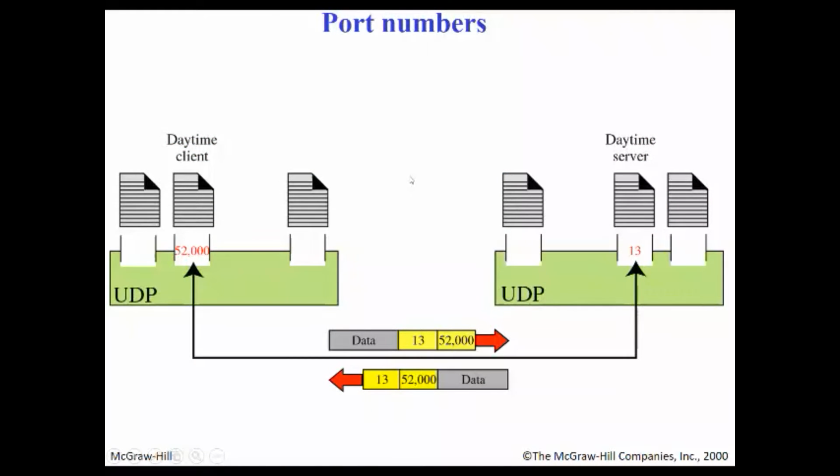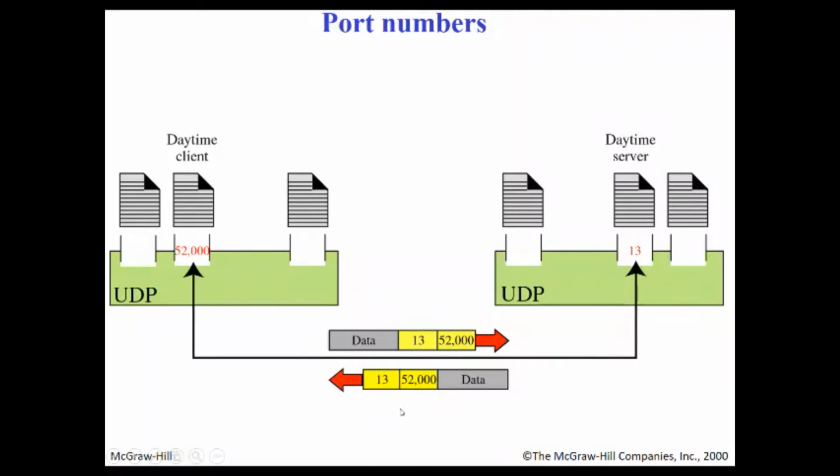Now port numbers. What are port numbers? Just as we've discussed earlier, three levels of addressing, three hierarchies, exist. With the help of the IP address, the correct network where the host lies will be identified. Then with the help of the physical address, the frame will be formed and delivered to the correct host. And with the port address, the port number, the process is identified as to which process wants to communicate with which process at the destination machine.